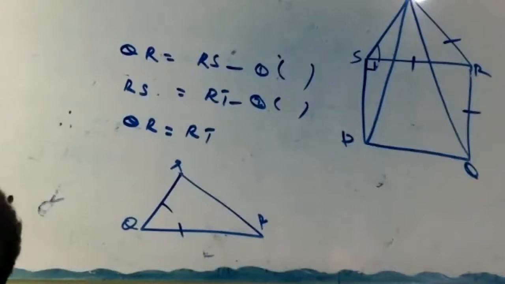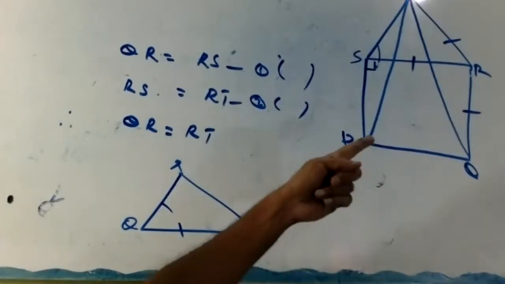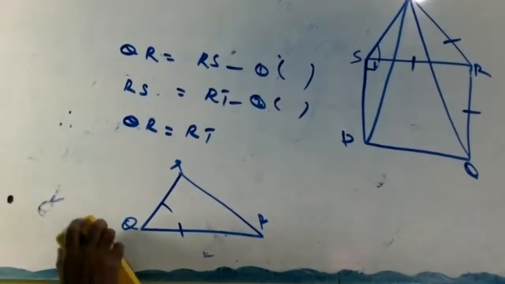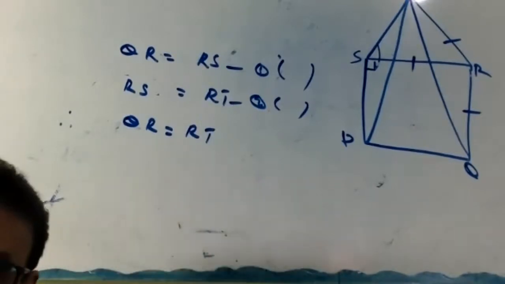Okay. Now, listen here. My question is in triangle QRT. In QRT, is P a part or not? Is P there? Yes or no?